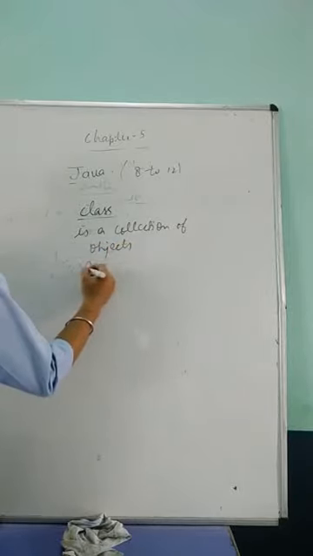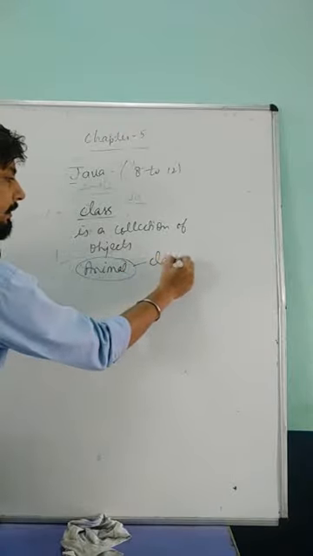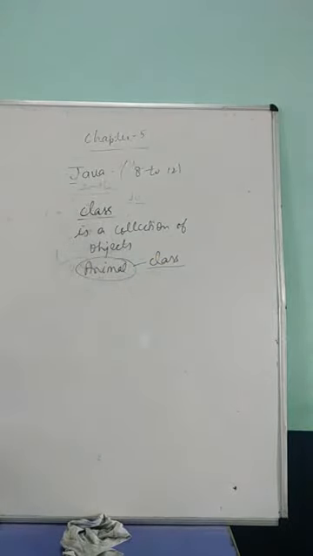For example, I can say animal. Animal is a class, and it has different objects, that is the lion, tiger, giraffe, cat, dog. These are all called objects, and animal is the class. So we can say that a class is a collection of objects. A class is a blueprint of the object which defines the data and the function.